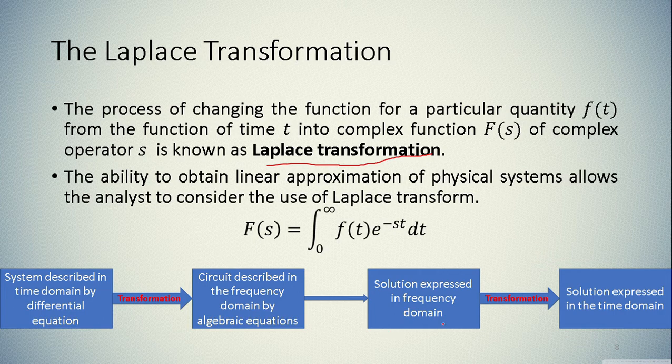This is the step-by-step process to find the solution of any physical system. Let's say we have a mechanical system and we want to mathematically model it. First we find the differential equation, that is the time domain differential equation. We have to transform that equation into the frequency domain, that is an algebraic equation.